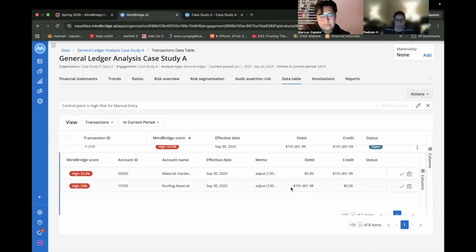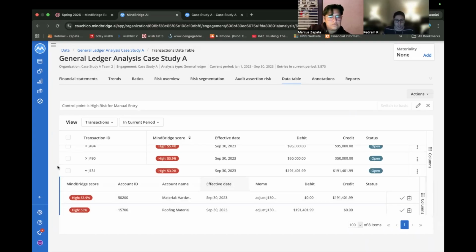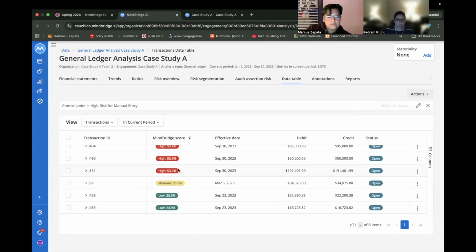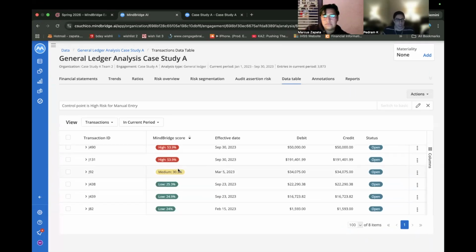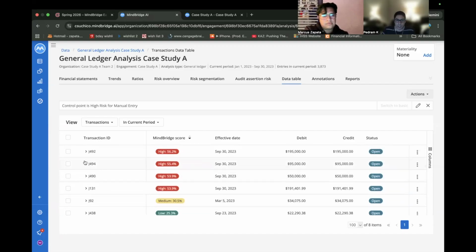So it looks like, based on what we saw in the chart of accounts, he created a fictitious account to debit so that when they were running the balance sheets, everything balanced out. So nothing stood out. And this is where a tool like MindBridge is very helpful for us because when we import the chart of accounts and we run our analysis, we can see exactly what account is associated with each entry.